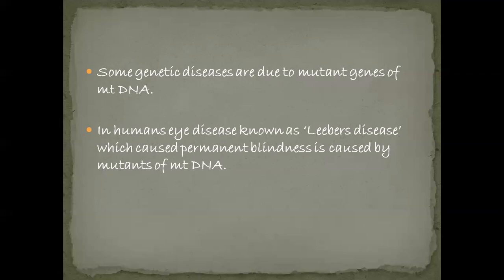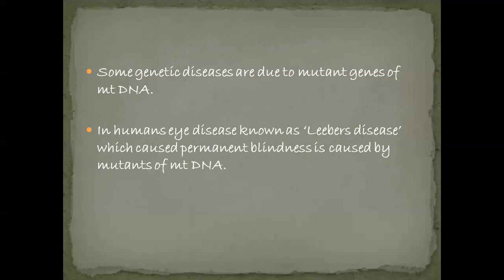Another disease in human beings is Kearns-Sayre syndrome. Due to this syndrome, the normal and natural movements of heart and eye muscles are seriously affected.